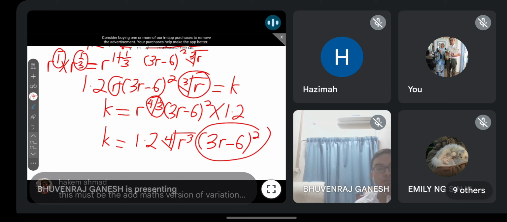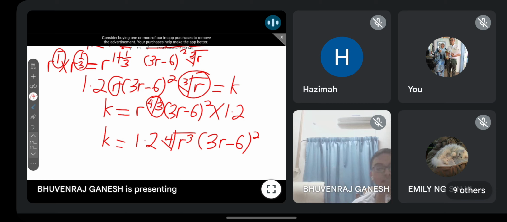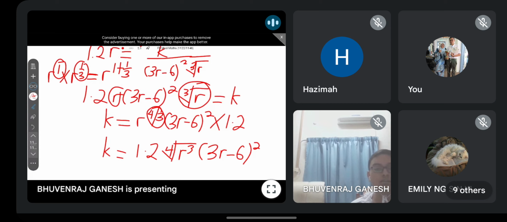Kamu boleh kembangkan yang ni pun boleh. No problem. Yeah, I'm making it more like the AdMaths version of variation, correct? But the concept is still the same. Doesn't matter. Algebra is only more complex, but your main concept is still the same.